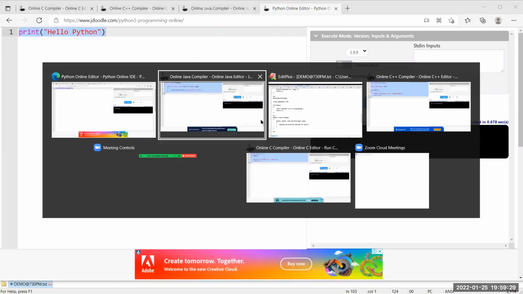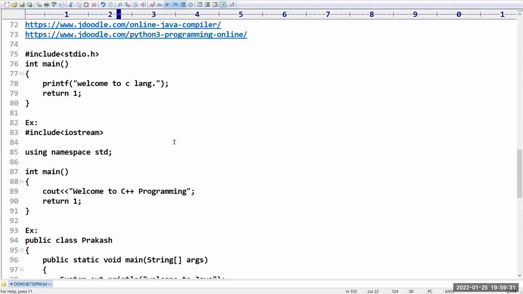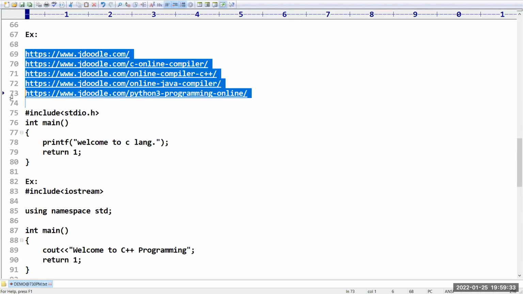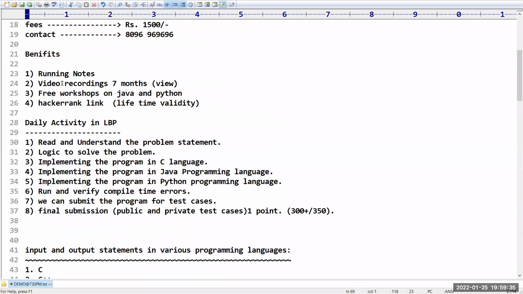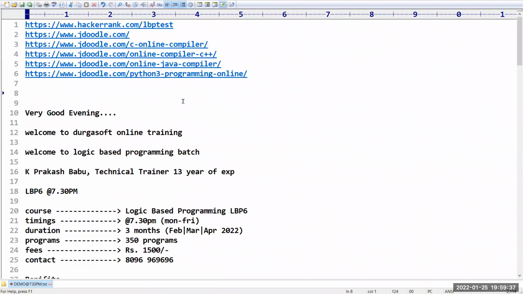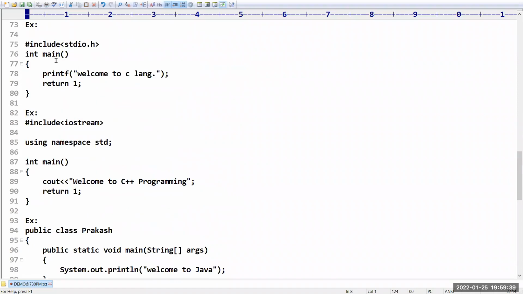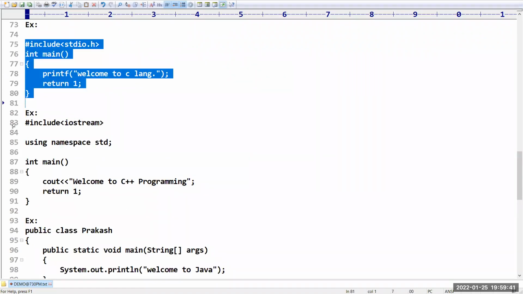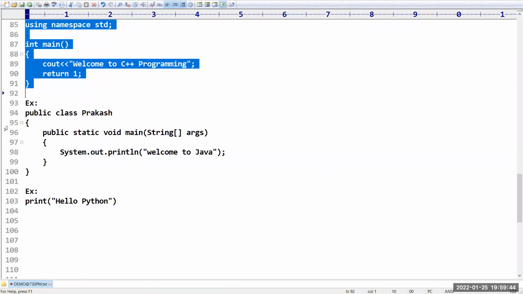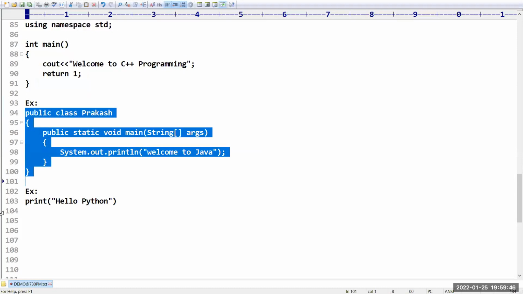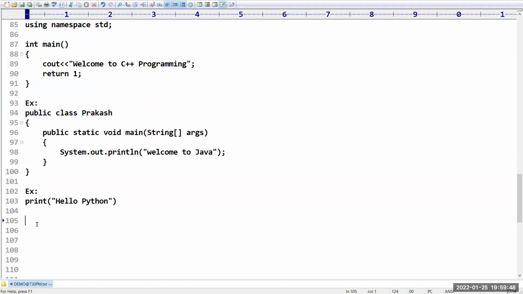Sir, in all these 4 programs, my intention is to explain how output statements work. That is the concept. So in C language, printf. In C++, cout. In Java, SOP, System.out.print. In Python, print. Sir, some people are asking, what is the reason why you are taking return one?